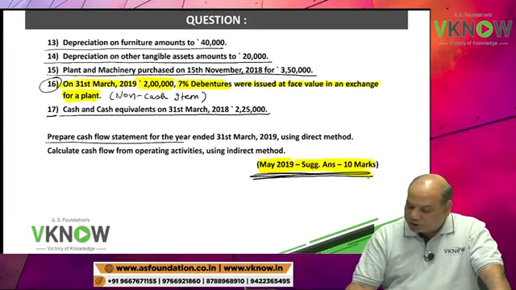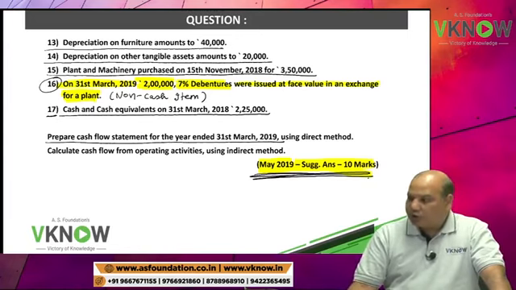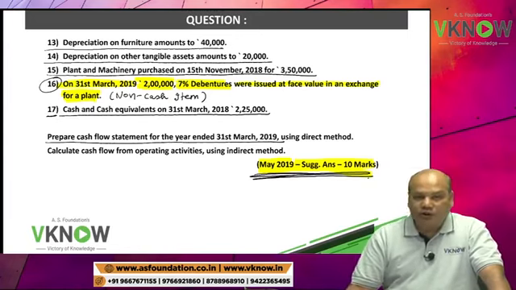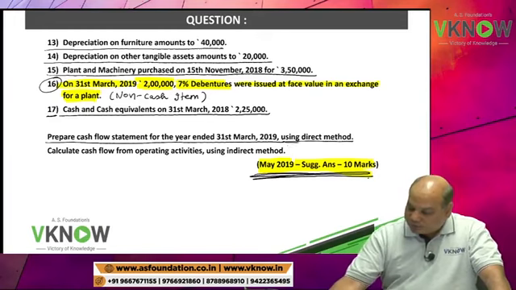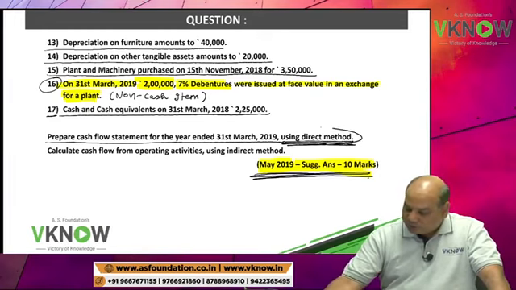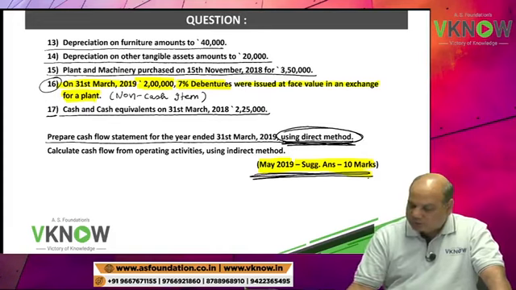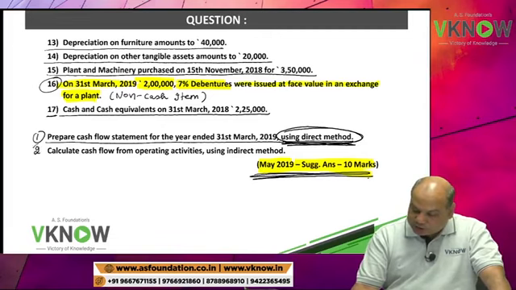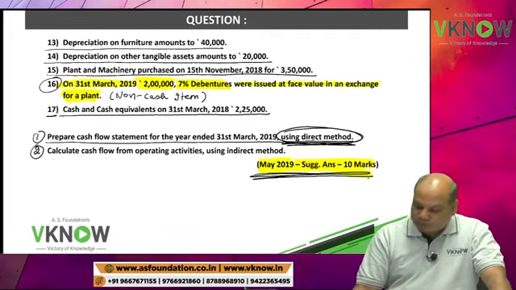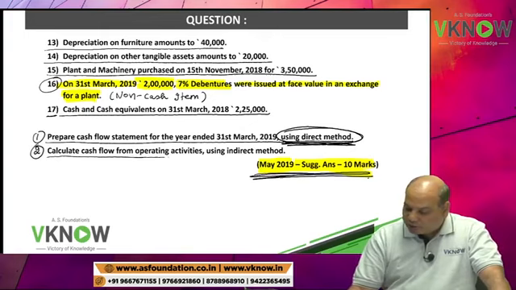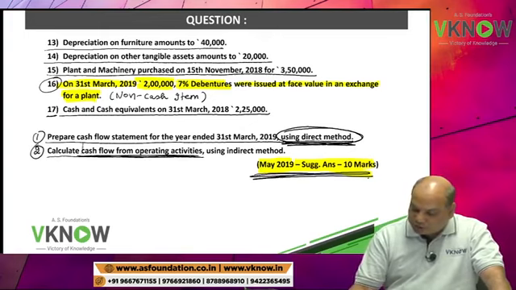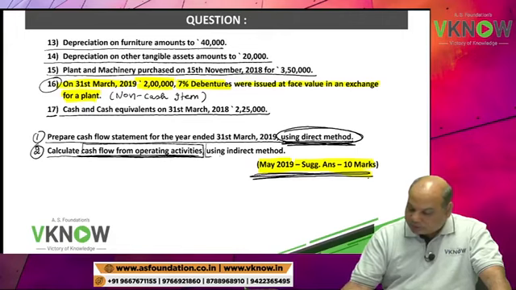Prepare cash flow statement for the year ended 31st March 19 using direct method. Underline. This is one question, and immediately they have asked you one more question. Calculate cash flow from operating activities. Oh my God. Under indirect method.